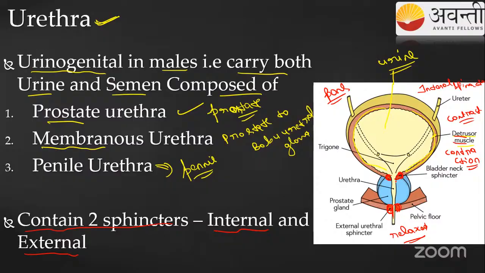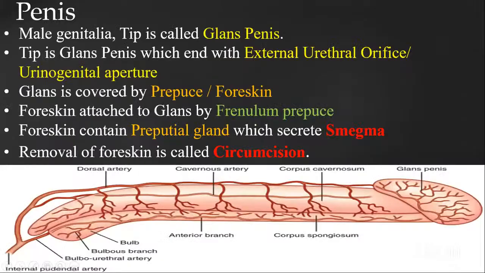Okay, the internal sphincter will contract, and the external sphincter is going to be relaxed. Okay, so this is about the urinary bladder. The urethra, and you all know that the urethra is going to carry both the sperm, that is semen, and also the urine. Okay, so now let us study about the penis.